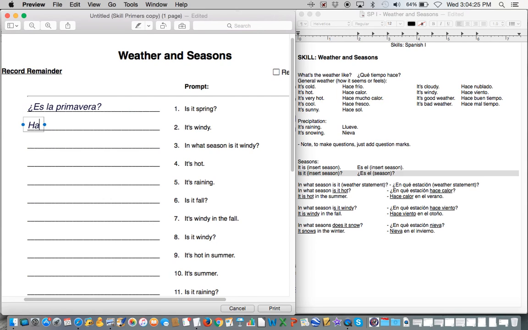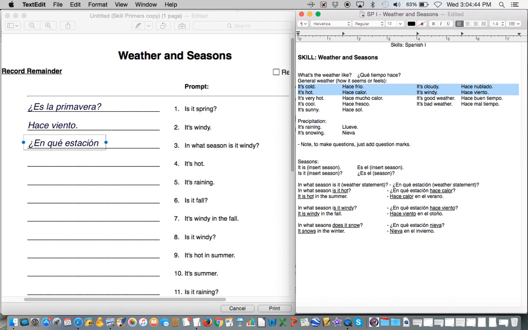It's windy. Hace viento. In what season is always going to start off with en qué estación. And then we have a weather statement. I could put anything here. En qué estación, and then come up here and put any of these weather statements and it would make sense.